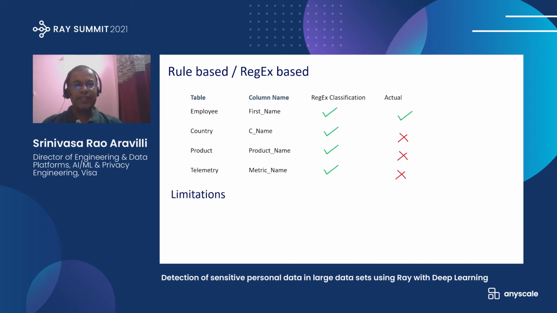So the limitation of regular expression based systems is basically that they miss the context information. They don't consider the context when executing these regular expressions. So that's why most of the time they end up with moderate to high false positive rates in these kinds of systems.